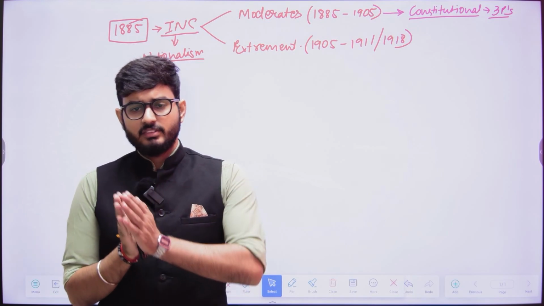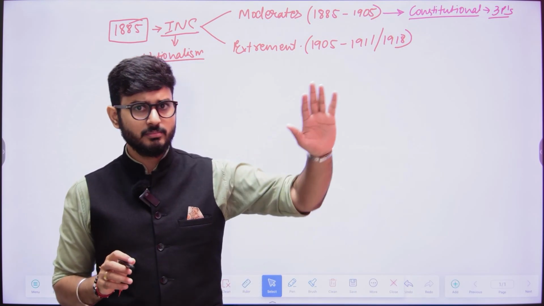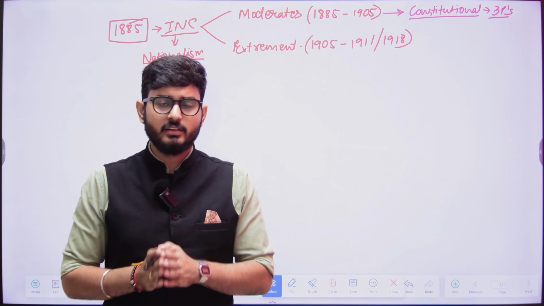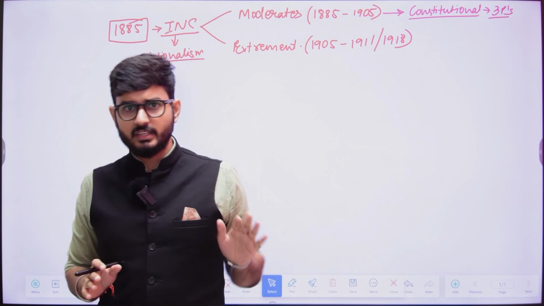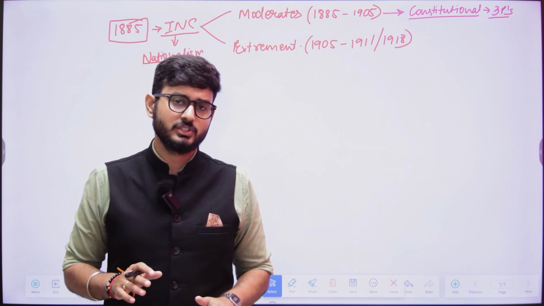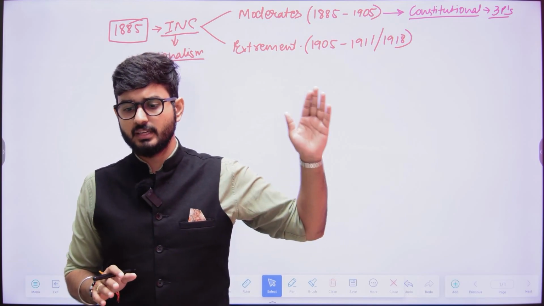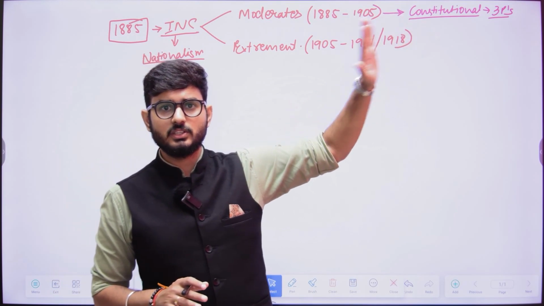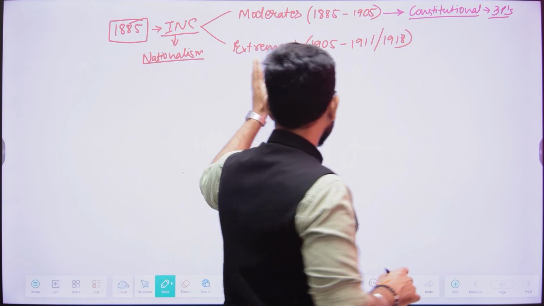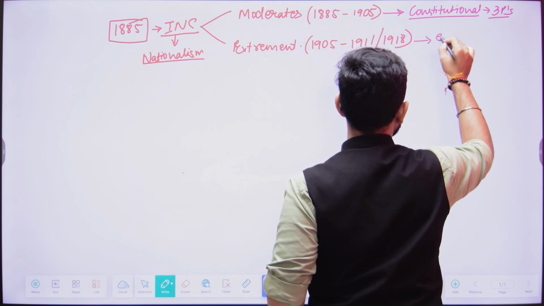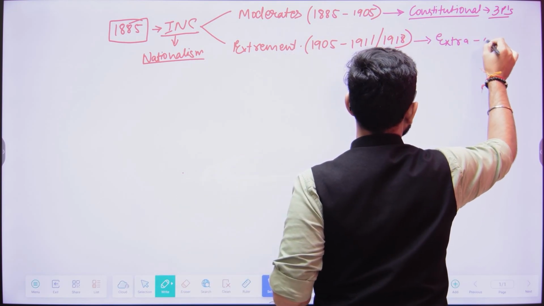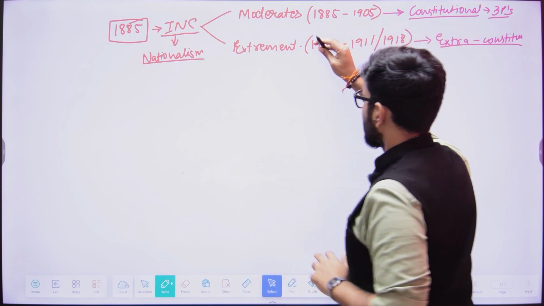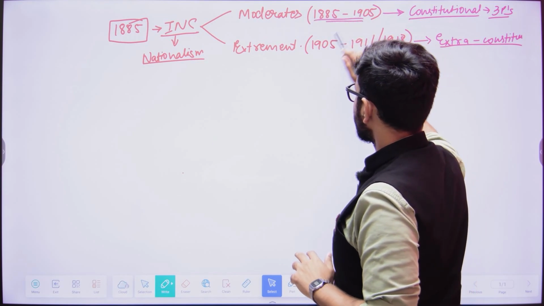For example, if they had any demand to be fulfilled from the Britishers, what they would do is write a petition, or they would plead in front of the Britisher, or they would create awareness amongst the people so that they can also write petitions to the British, so that their demands could be fulfilled or any particular thing could be rectified. So that was the constitutional mechanism. But the extremists are going to focus on the extra constitutional mechanism. Now the question is that we are talking about moderates being in this timeline and extremists being in this timeline.